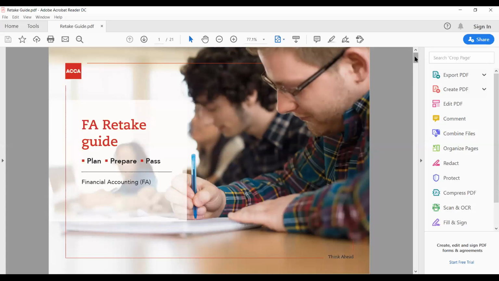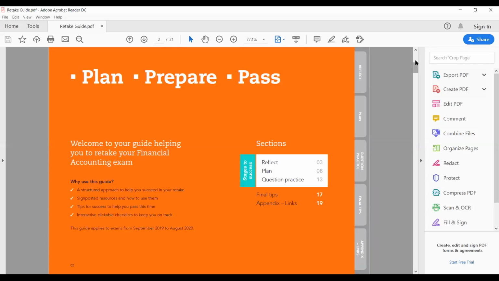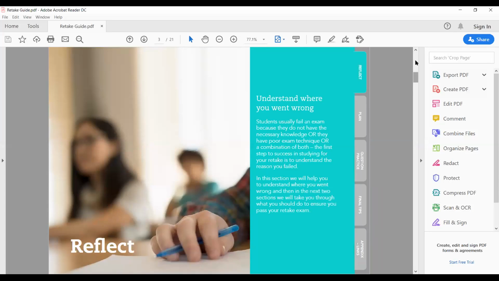So plan, prepare, and then pass your exams. So it takes the plan, prepare and pass, and then three themes: reflect on what went wrong on your last exam, and then you plan for your next exam. And then you do your question practice. So I'll show you what's in there.